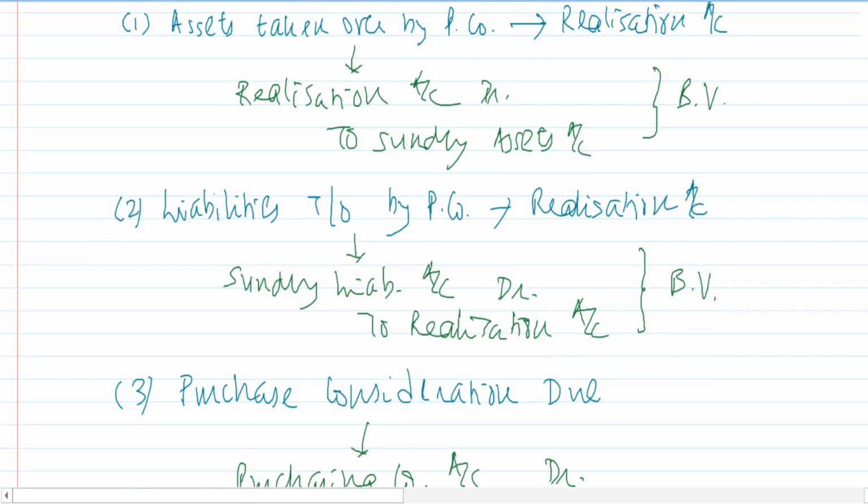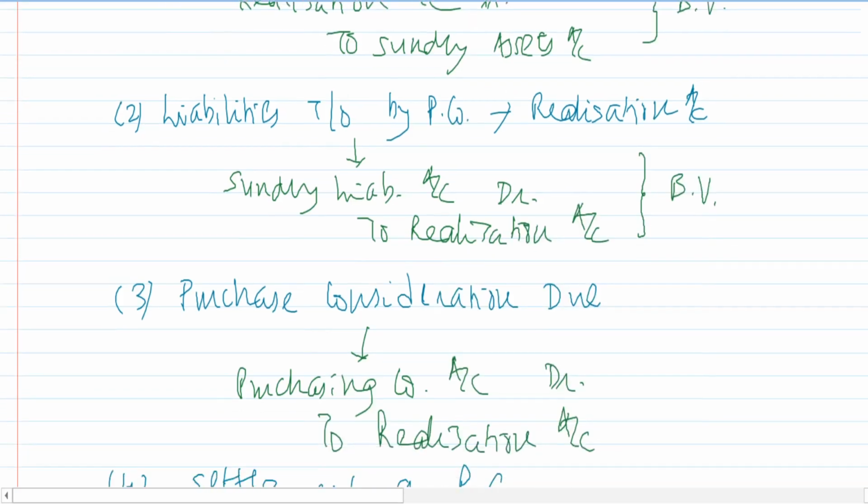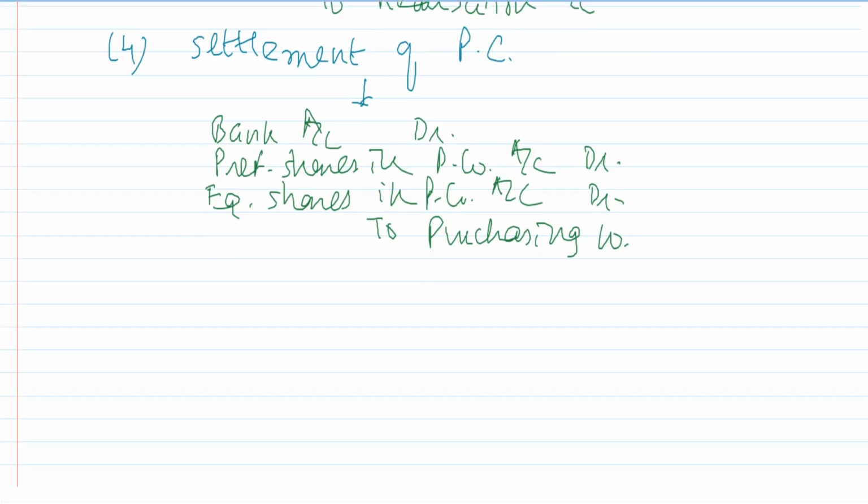Great. Return back to the balance sheet now. We now have over here preference share capital. The money towards preference share capital is due to the preference shareholders. So we will now close the preference share capital account. How will I close the preference share capital account? The money relating to the preference share capital is due to the preference shareholders, right? It is due to the preference shareholders.